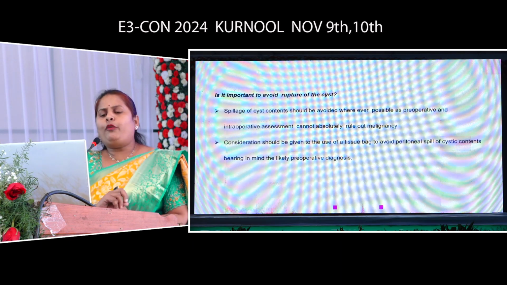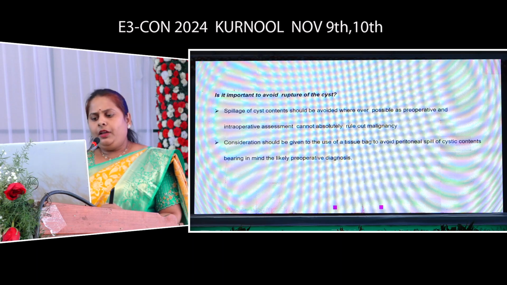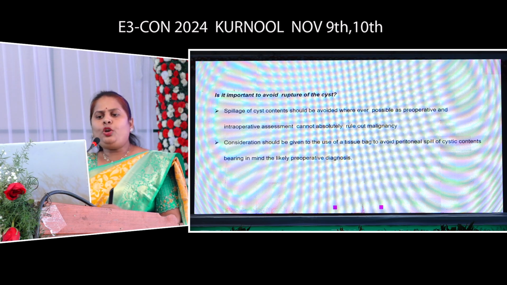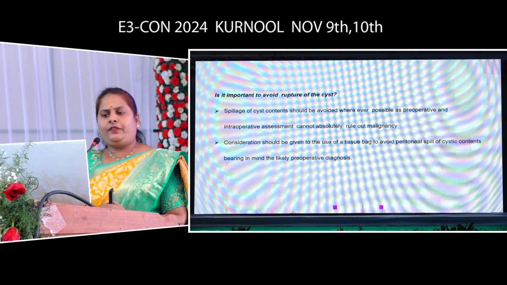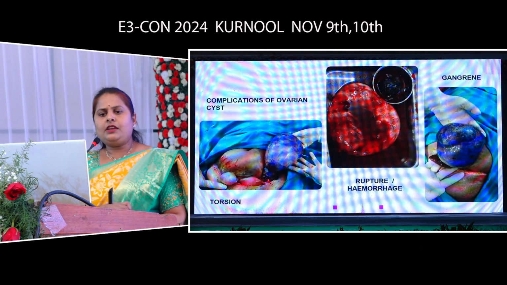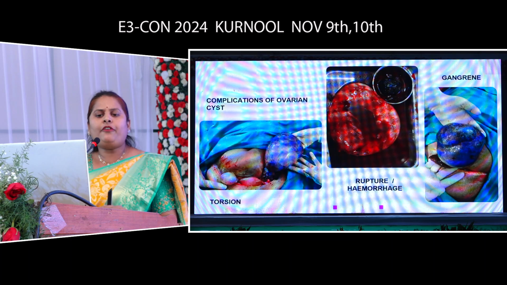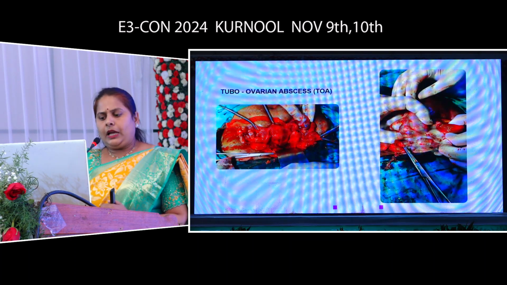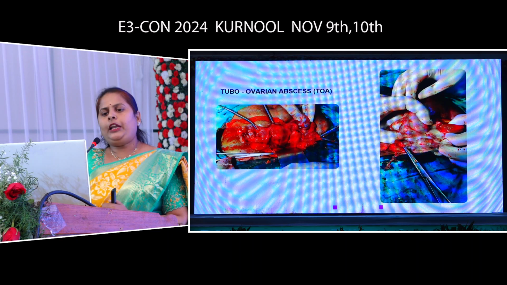Is it important to avoid rupture? Yes, all the time, because preoperative initial assessment cannot absolutely rule out malignancy by all the investigations, including MRI. Usually we need to use a tissue bag to avoid peritoneal spill of the cystic contents, bearing in mind the risk of malignancy. These are some of the complications of ovarian cysts we have faced: torsion, rupture, hemorrhage, and gangrene. Coming to tubo-ovarian abscess, a tubo-ovarian mass that is not properly managed may lead to tubo-ovarian abscess.